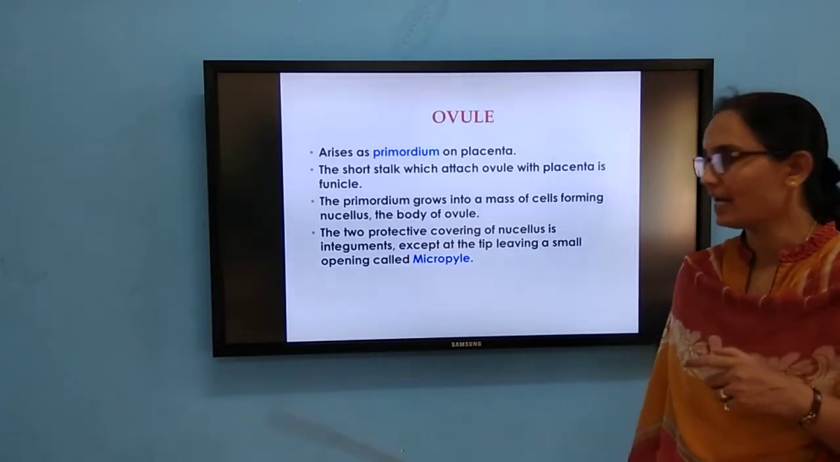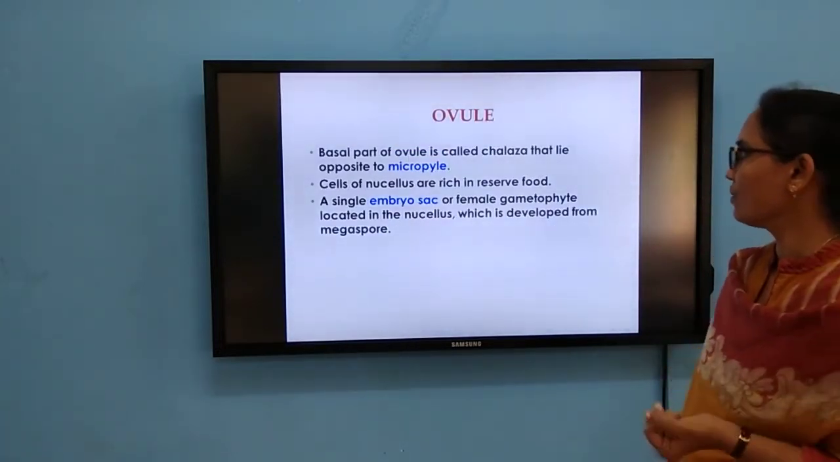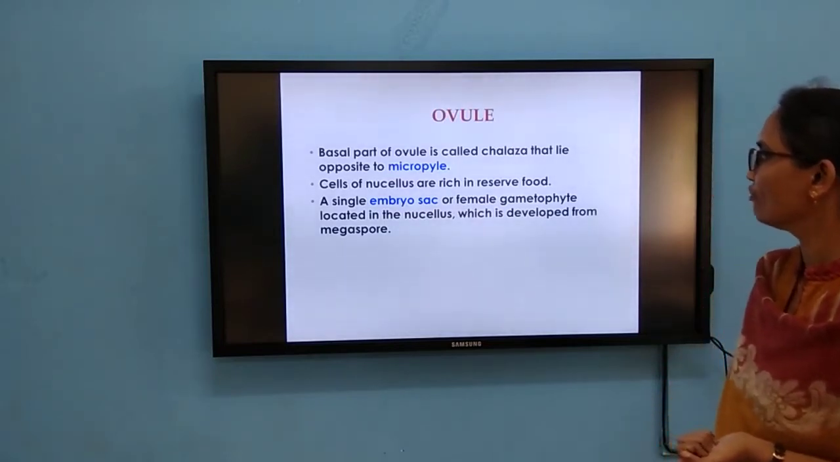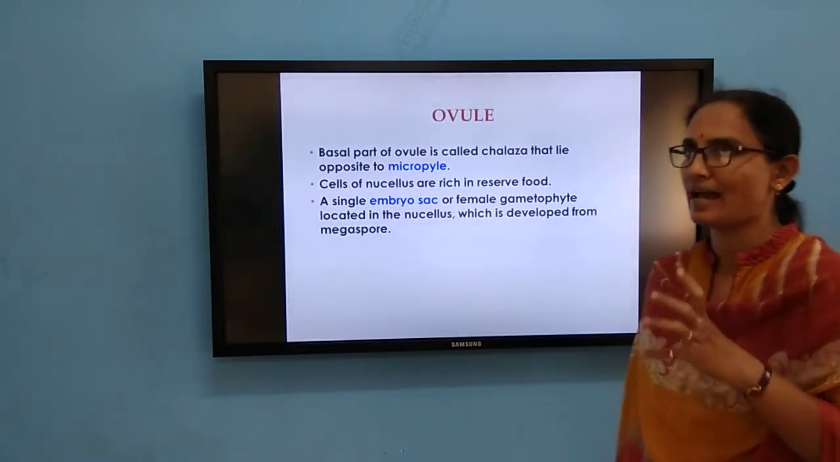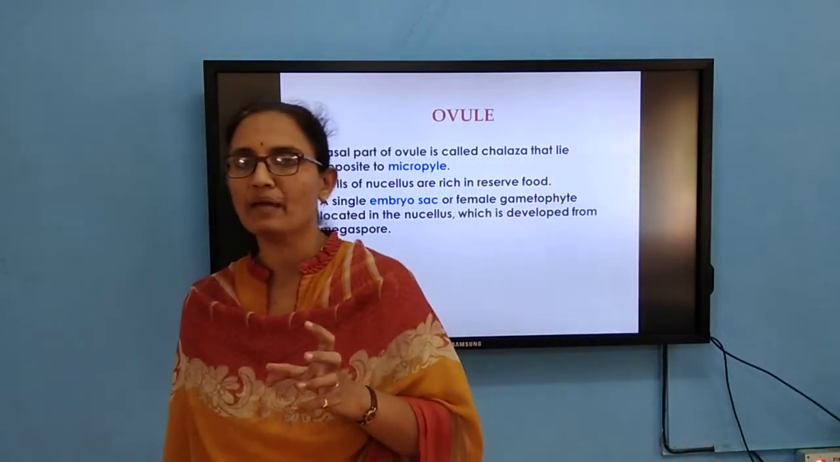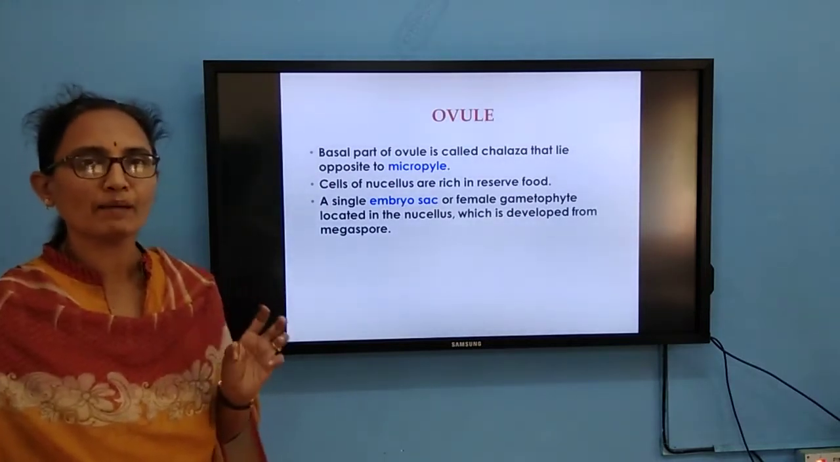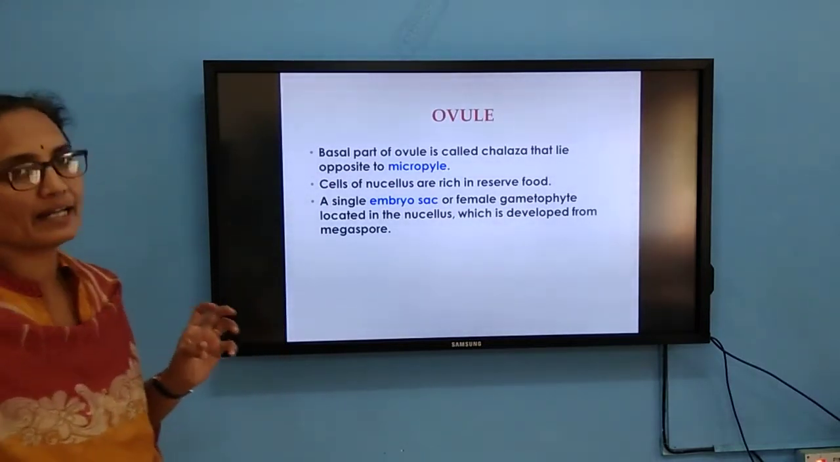When it comes to the diagram, I will show what the micropyle is. The cells of the nucellus are rich in reserve food, with a single embryo sac. In the case of the ovule, which one is called the female gametophyte? The embryo sac is called the female gametophyte.